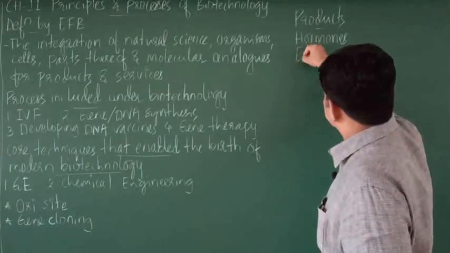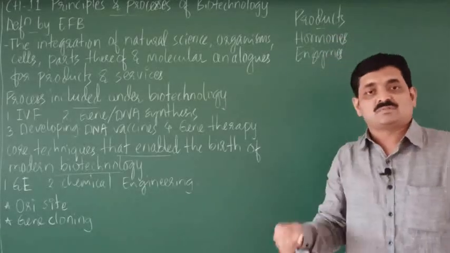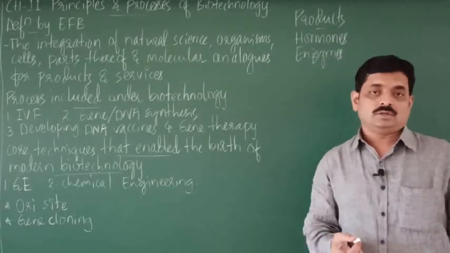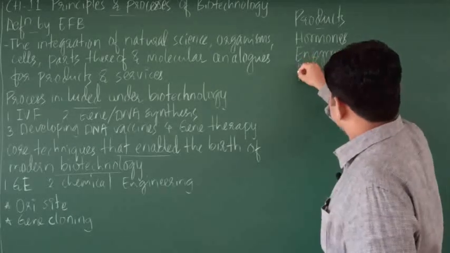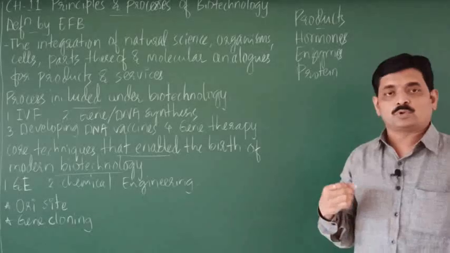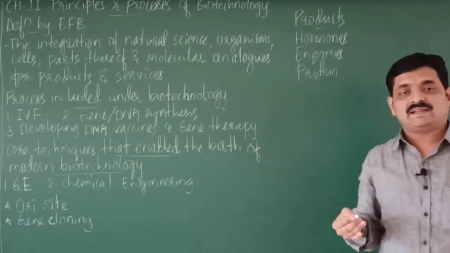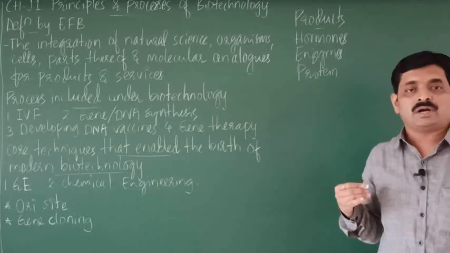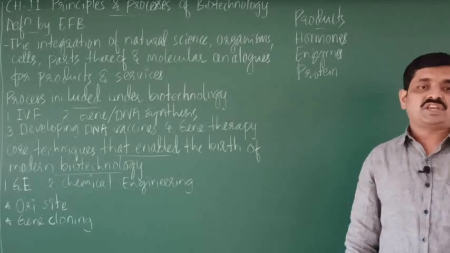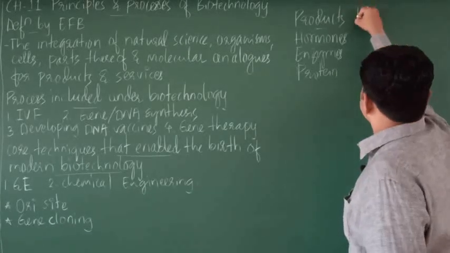Then enzymes. Various enzymes are produced by biotechnology. Then protein. Protein is produced. So all these can be called the products of biotechnology, which can be produced by using live organisms.